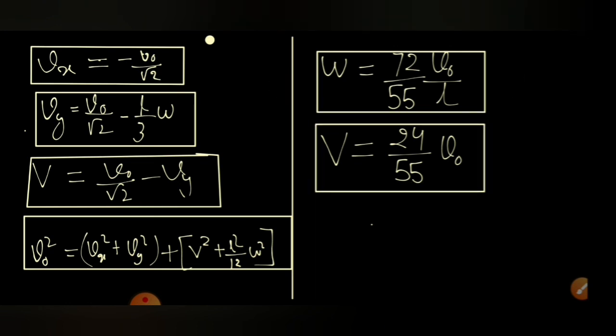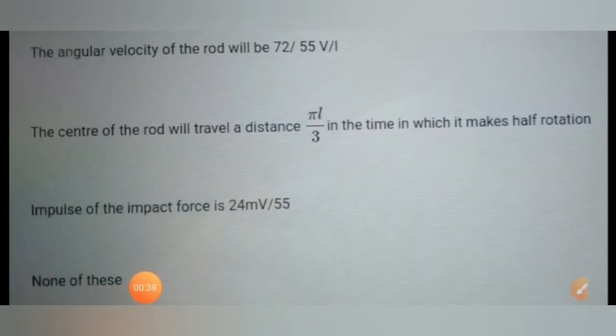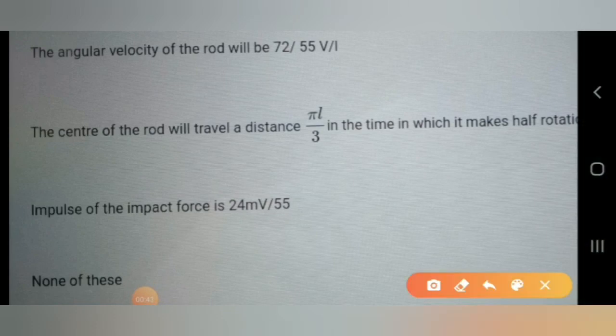Now let's go to the question and see what has been asked. First, these two results we obtained. The first option says that the angular velocity of the rod will be equal to 72 by 55 V naught by L. So this is absolutely correct.